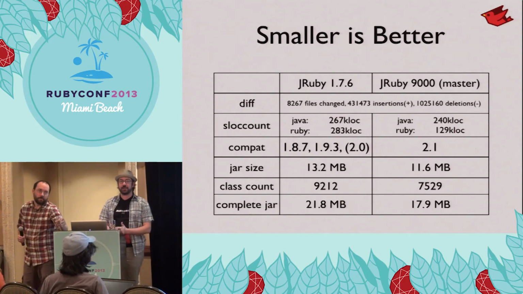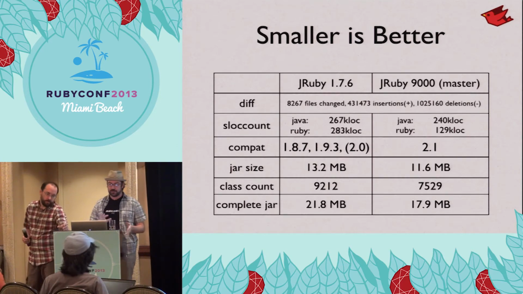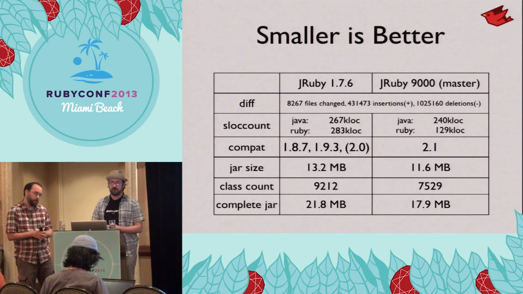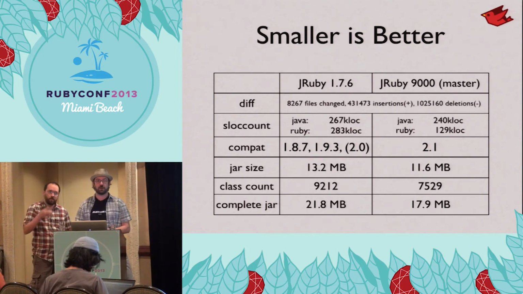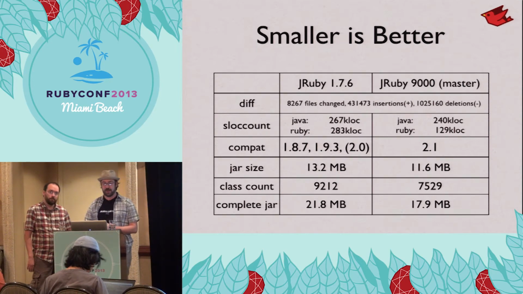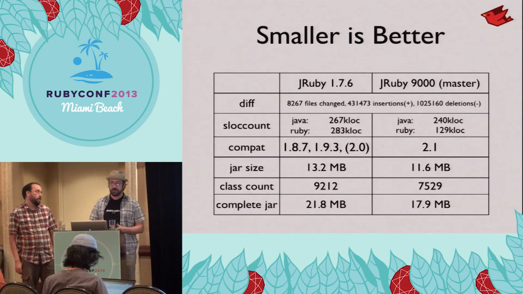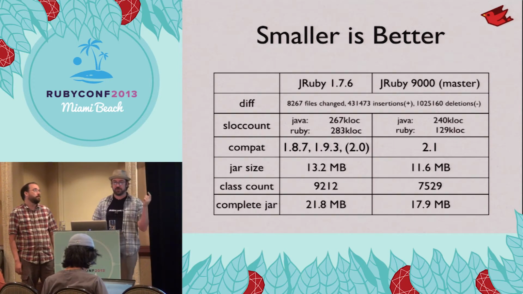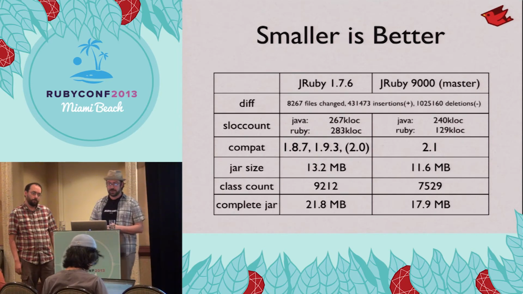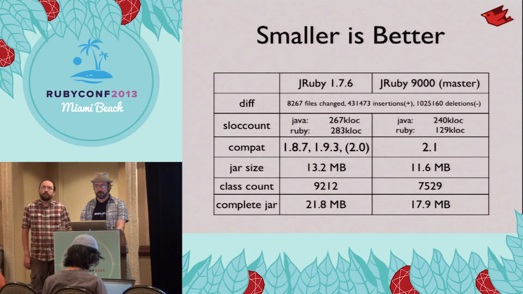Now, the work on JRuby 9000 has actually already started. It's been going faster than we expected. This is just some simple stats comparing the JRuby 1.7 line with master. We're stripping out a ton of code by removing 1.8 support, not having 2 or 3 copies of the standard library, getting the whole of JRuby much smaller. Probably the best one here is the complete jar, which is JRuby plus the entire standard library all in one file, is already down by about 4 meg. So we're getting better and better at shrinking down the runtime.